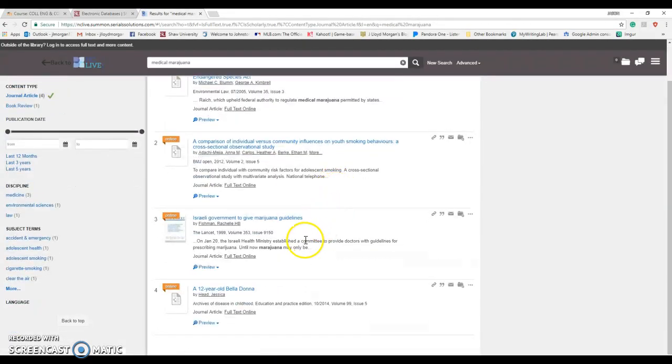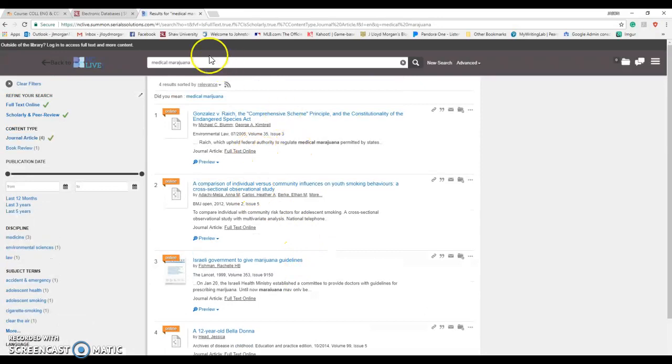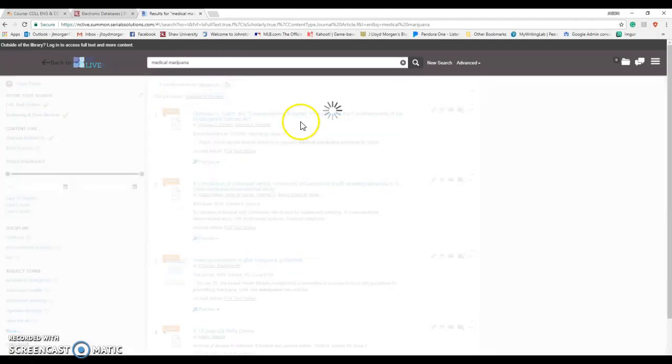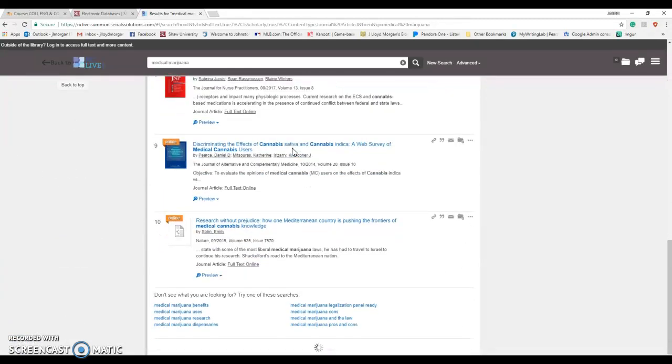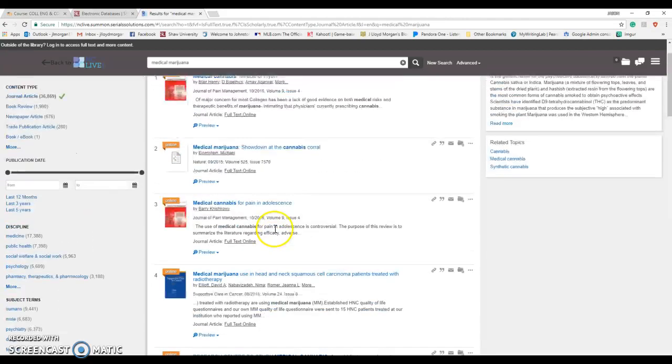Wow, look at all these articles it's got. Woo. Okay. Oh, yeah, I guess I spelled it wrong. Let's see if that'll do us any better. Okay. Wow, lots of articles, lots of stuff. Okay. So we can even narrow the search like about research on it, or the cons on it and the laws about it. Okay. So let's go ahead and just pick one of these.